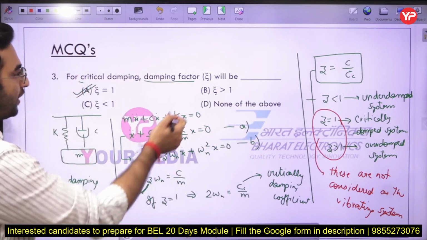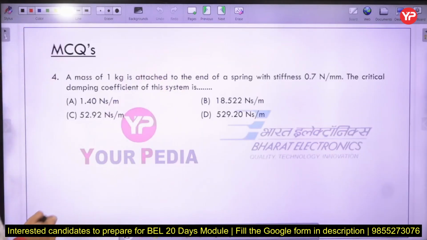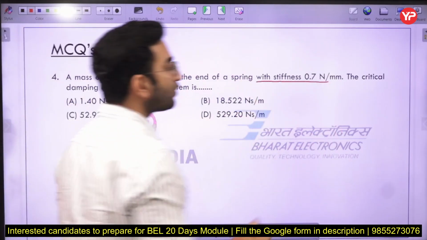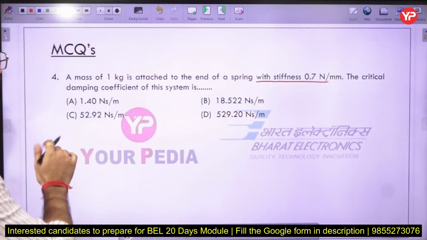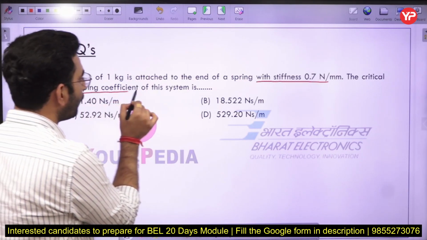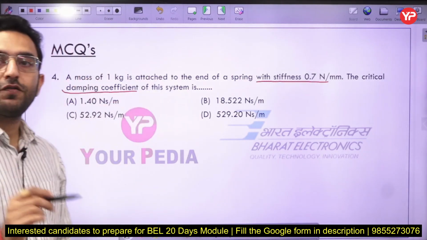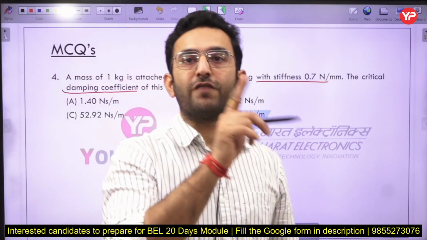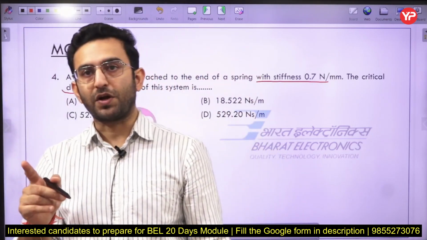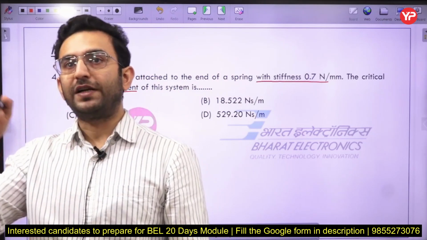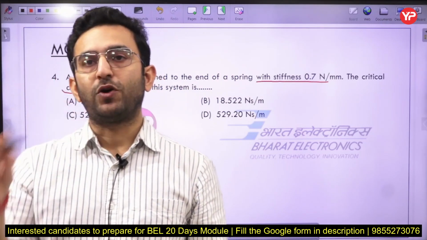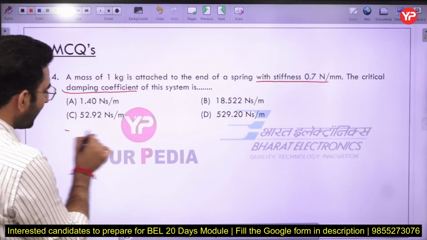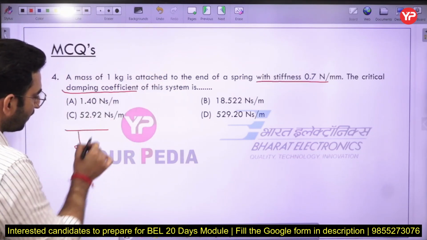Okay, now the next question: a mass of 1 kg is attached to the end of a spring with a stiffness of 0.7 Newton per millimeter. Now the critical damping coefficient of the system. What is the meaning of critical damping coefficient? Critical damping coefficient means the damping factor value has to be equal to 1. Corresponding to one value of the damping factor, the value of the damping coefficient is known as the critical damping coefficient here. Okay, so here we have a system like this one.